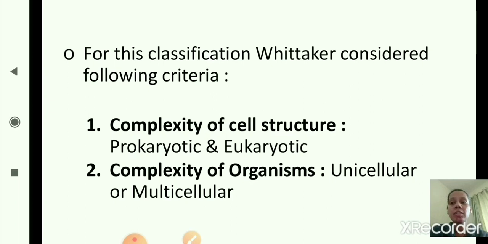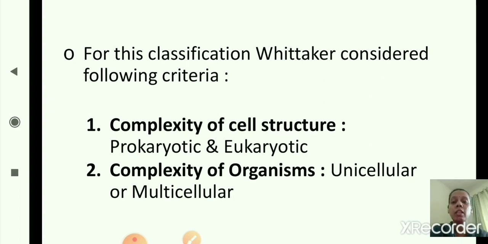Okay, now the next criteria is complexity of organisms. In that, unicellular or multicellular. Unicellular means the living organisms whose body is made up of a single cell, and multicellular means whose body is made up of more than one cell. So based on complexity of organisms, living organisms are divided into unicellular or multicellular.